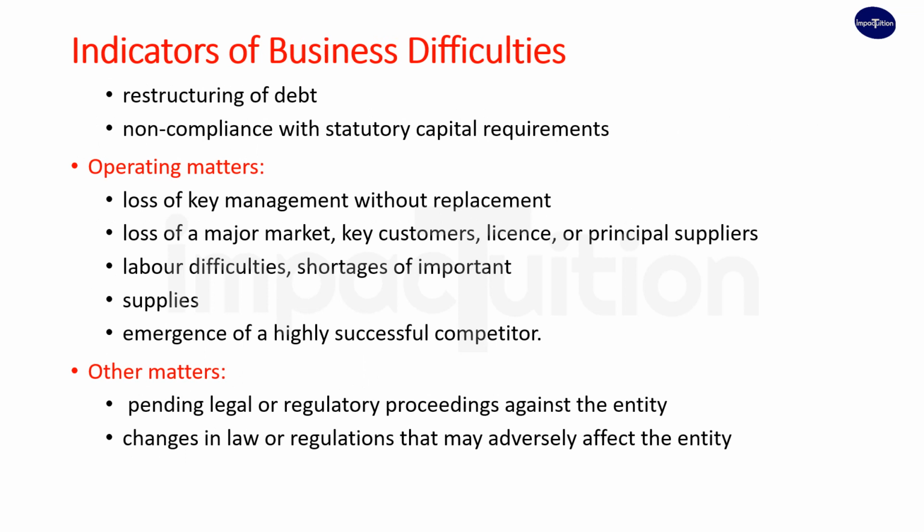These are indicators of business difficulties, and these may also mean that the entity may be facing going concern problems.